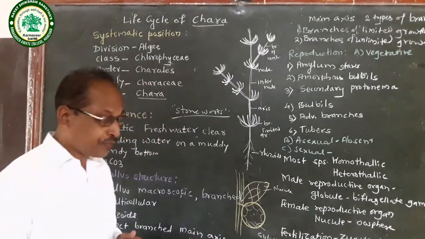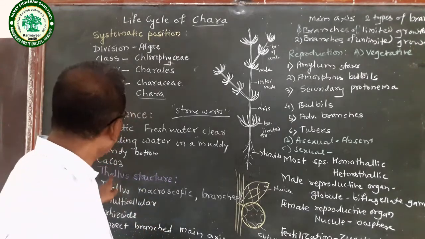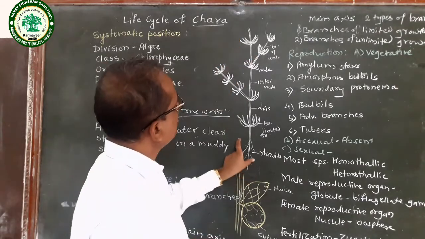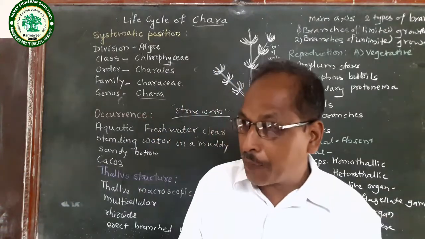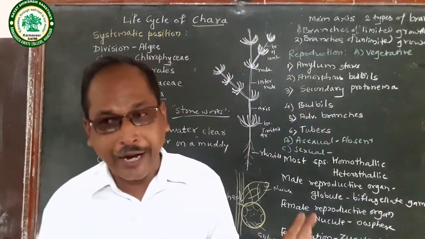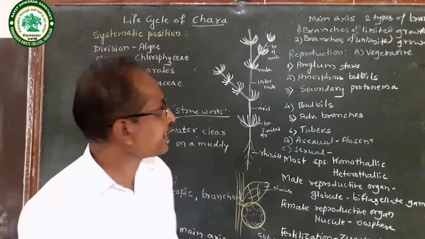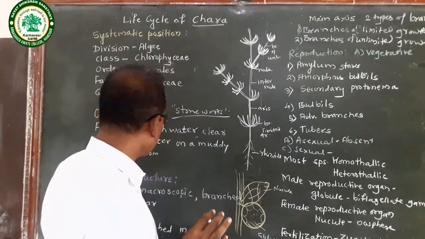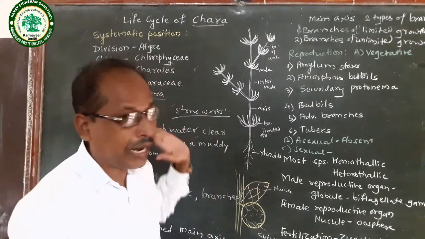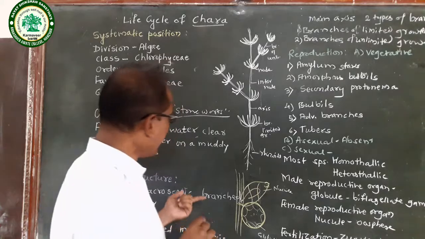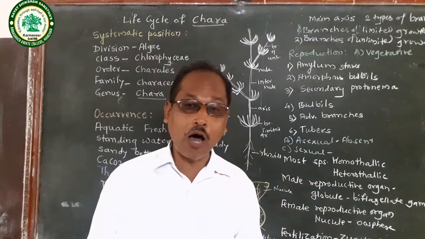Then the next point, the thallus structure. This is the thallus structure of Chara. We know that algae are included in Thallophyta, meaning the plant body is thalloid. Thalloid means not differentiated into root, stem and leaves. In Chara also the plant body is thalloid. That thallus is macroscopic, we can easily identify it. Macroscopic, then branched, multicellular. Multicellular means it is made of many cells.